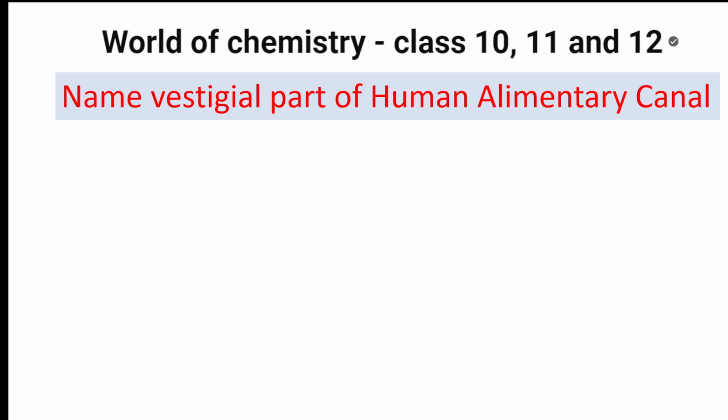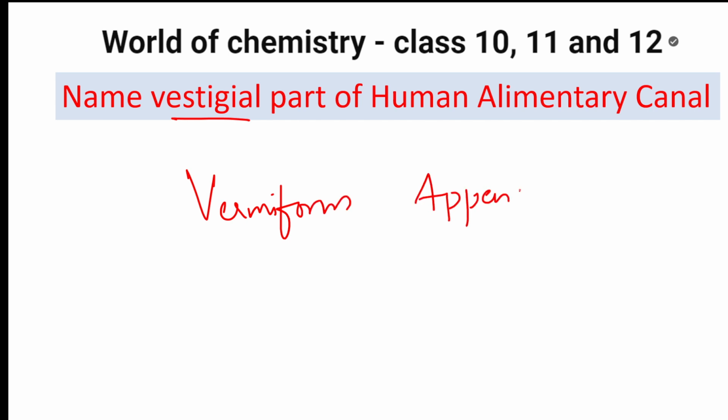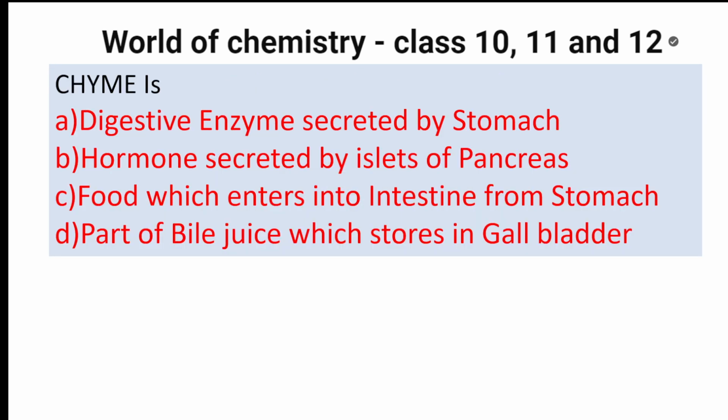All right. Next, name vestigial part of the human alimentary canal. Vestigial part, the part which is not used. Yes, it is nothing but vermiform appendix. Vestigial organ. Next question, students. Chyme. What is chyme?